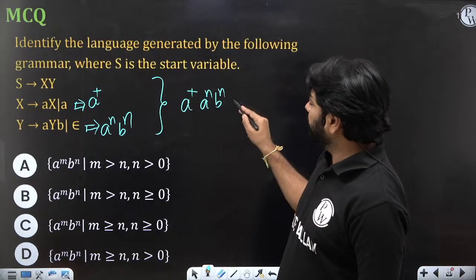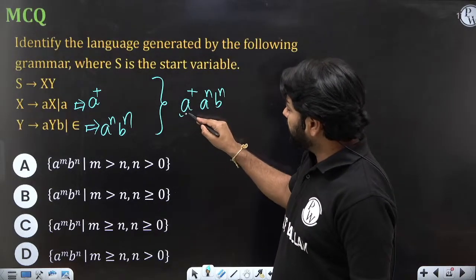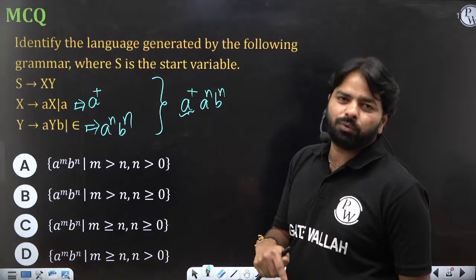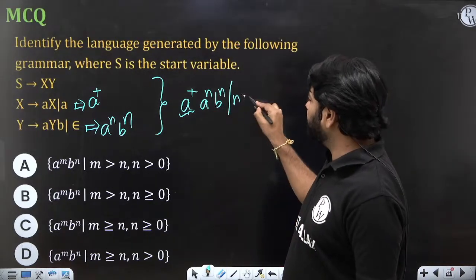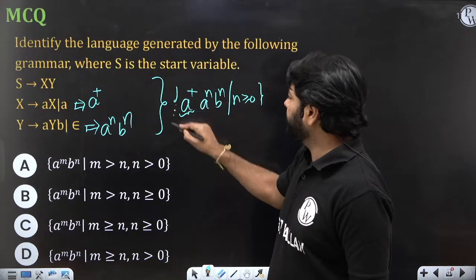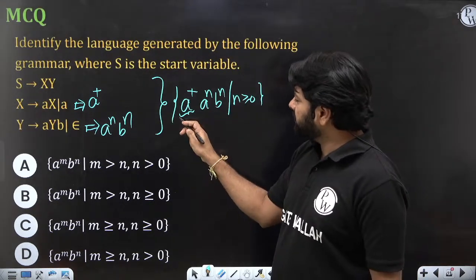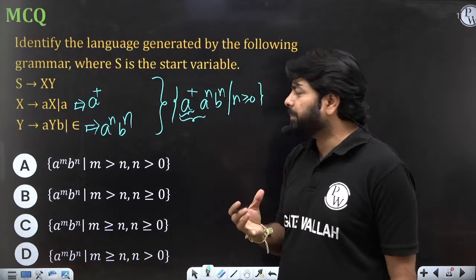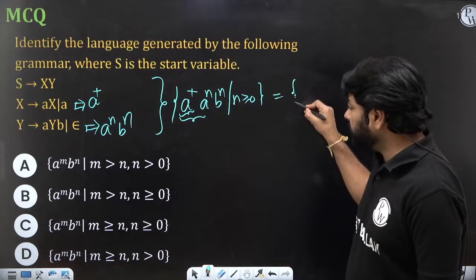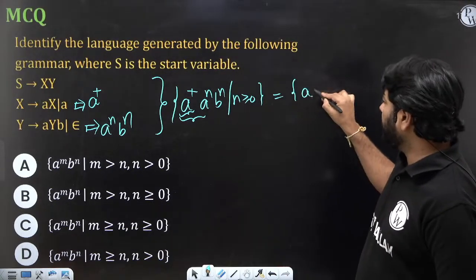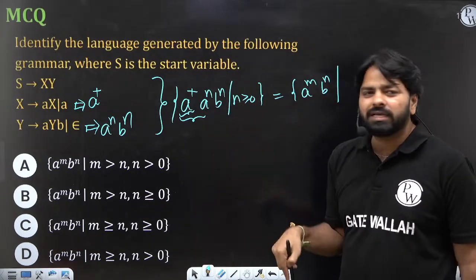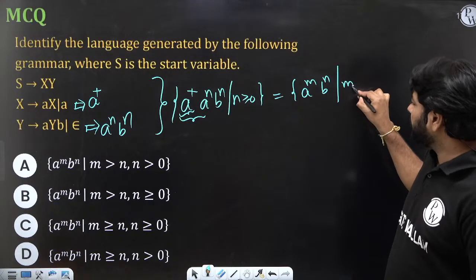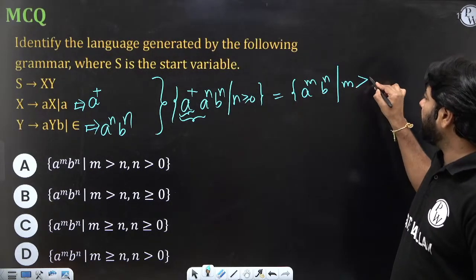Here, at least one A definitely more than B's you see here. When you put n greater than or equal to 0, this is definitely at least one A present. So if you put it in the form of A power m, B power n, when you put n equal to 0, at least one A is there. So here m is definitely greater than n.